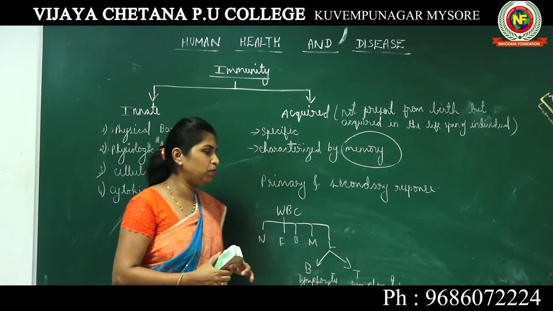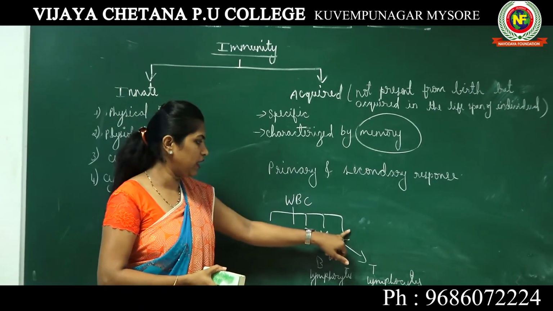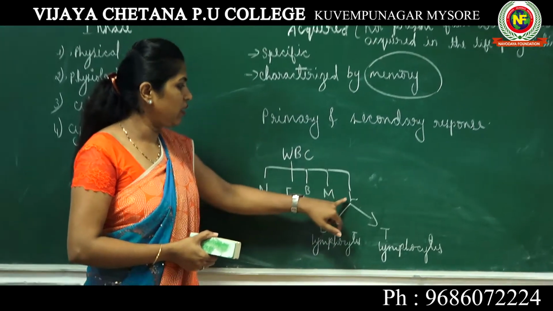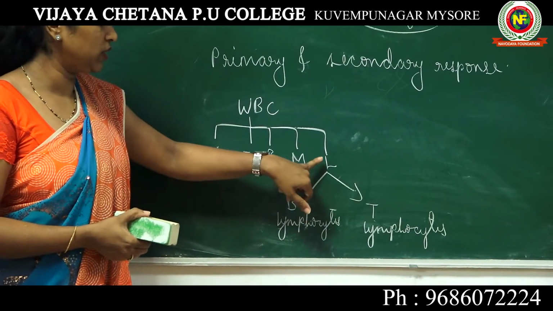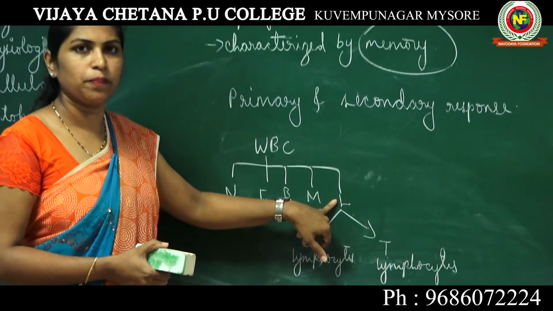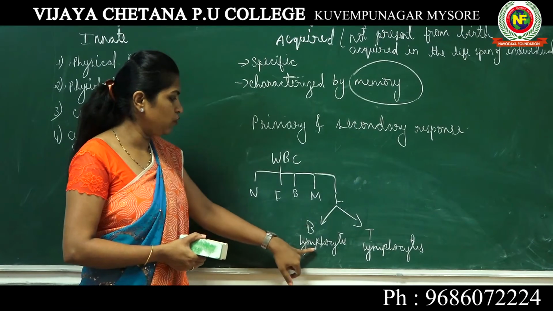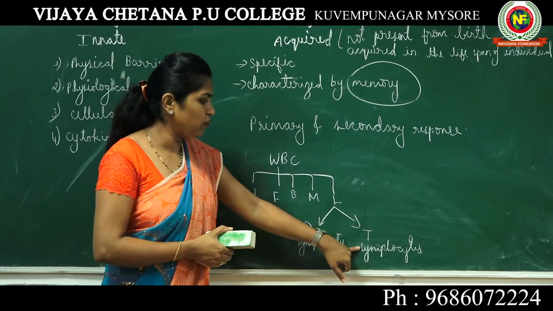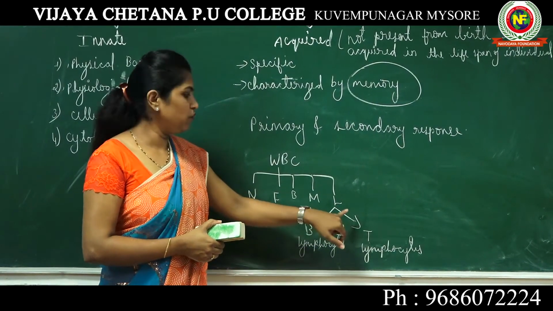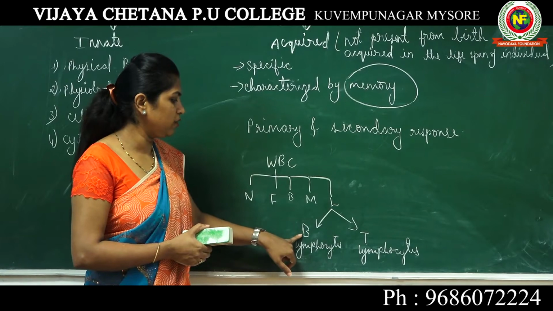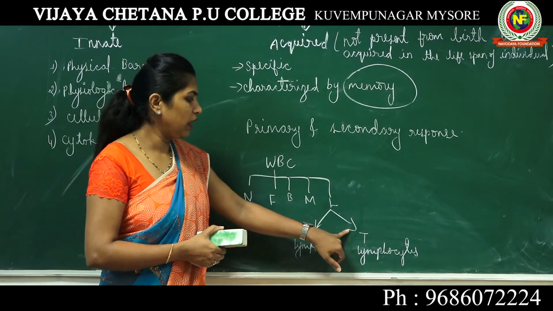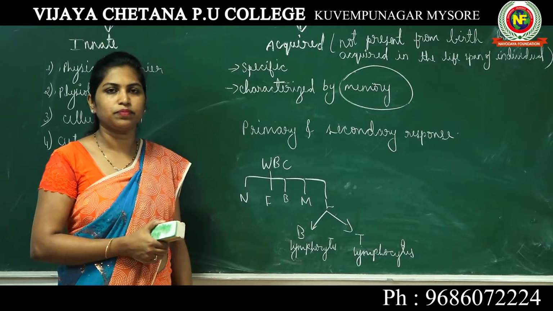So your white blood cells are of 5 different types. Out of that, the last one is lymphocytes. Lymphocytes are always of 2 types: B lymphocytes and T lymphocytes.